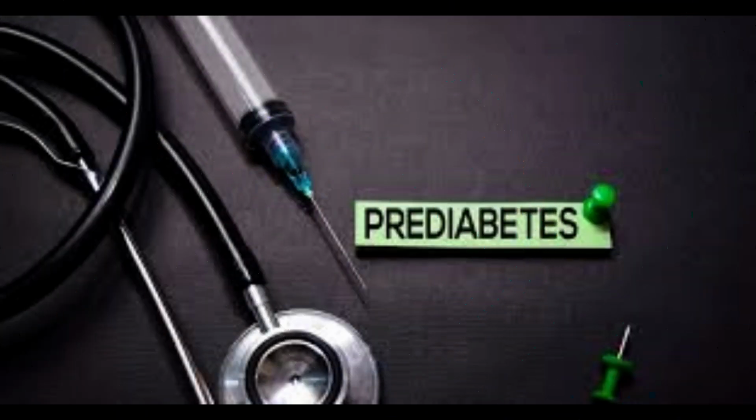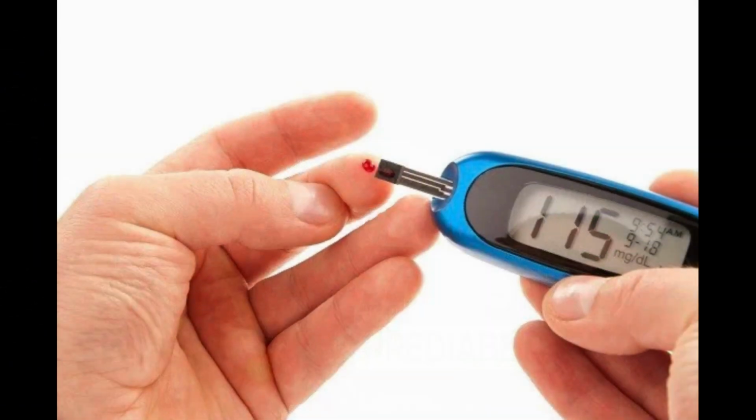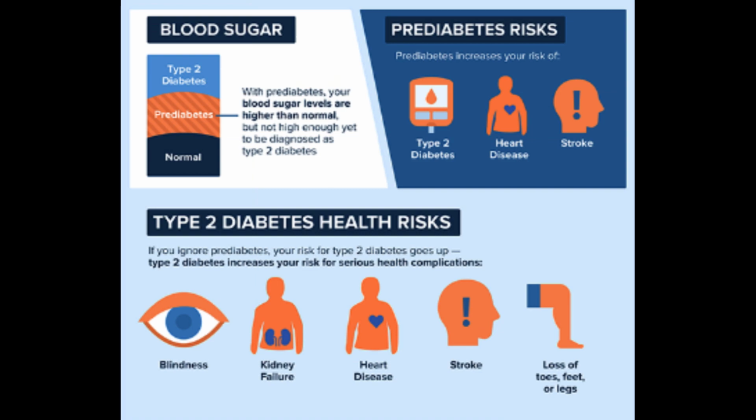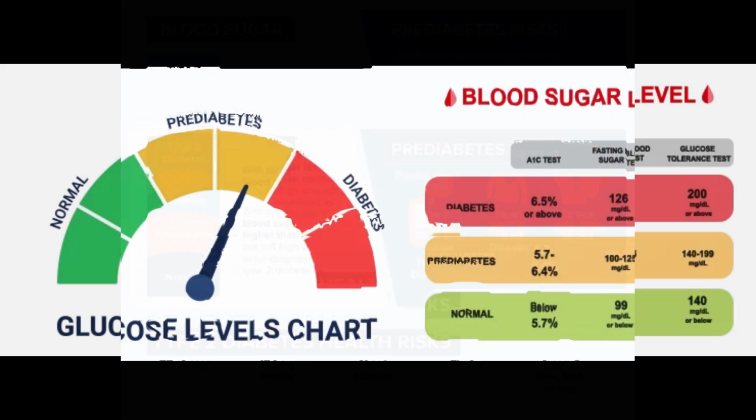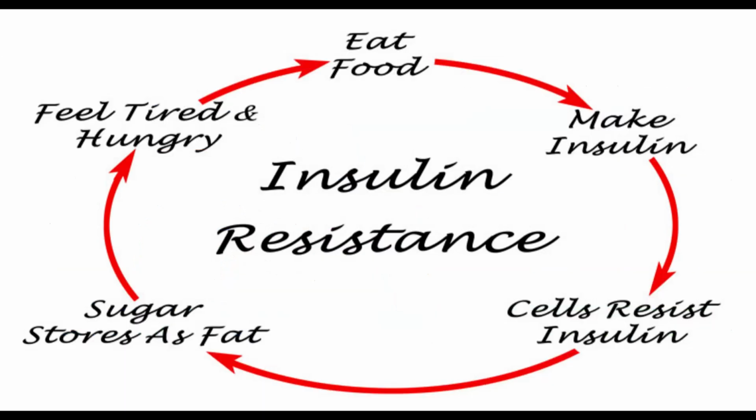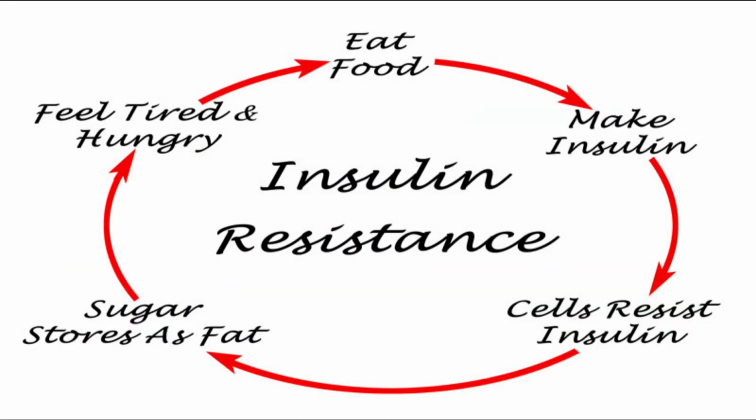Finally, prediabetes. Prediabetes is a serious health condition where blood sugar levels are higher than normal, but not high enough yet to be diagnosed as type 2 diabetes. Insulin is a hormone made by your pancreas that acts like a key to let blood sugar into cells for use as energy.